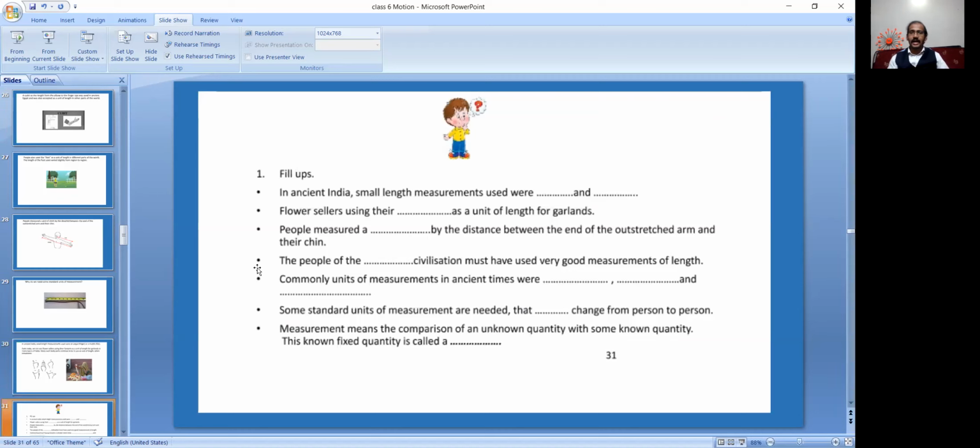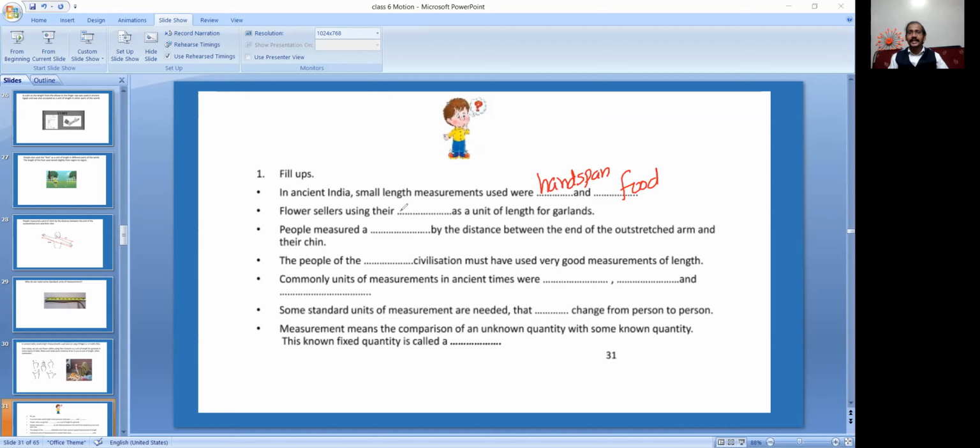Now, I need to check how much you understood. In ancient India, small length measurements used were dash and dash. Handspan and foot. Very good.